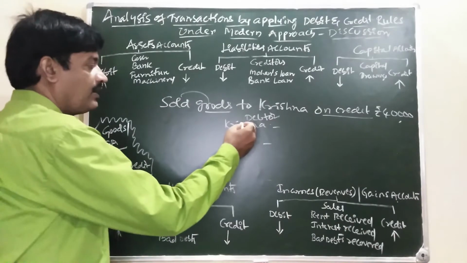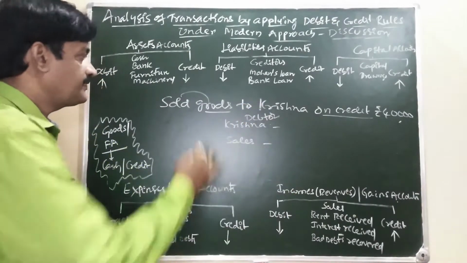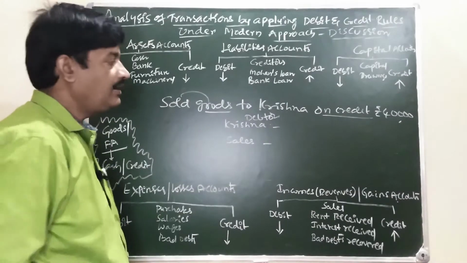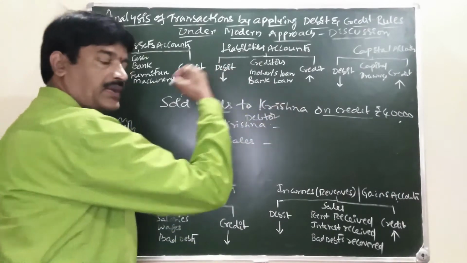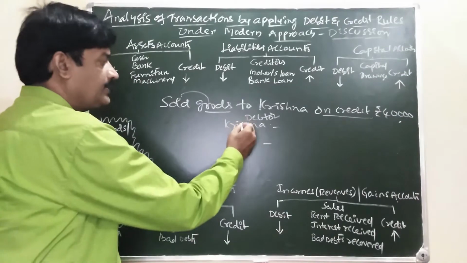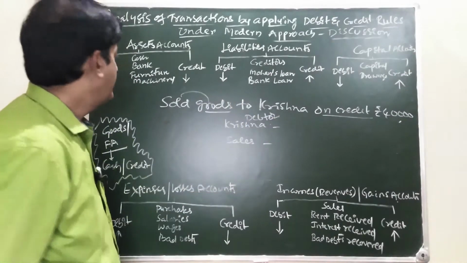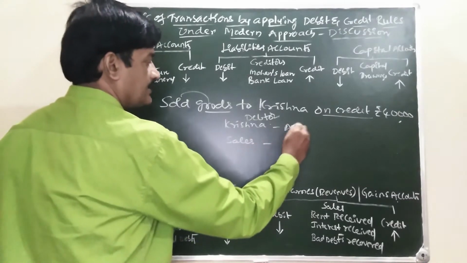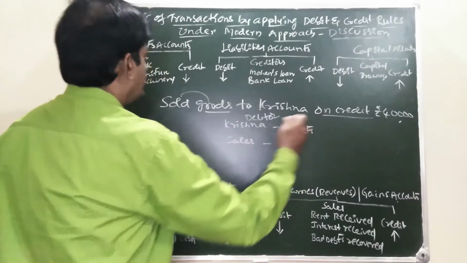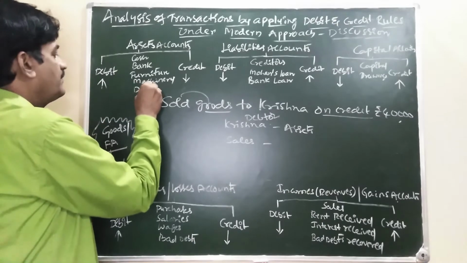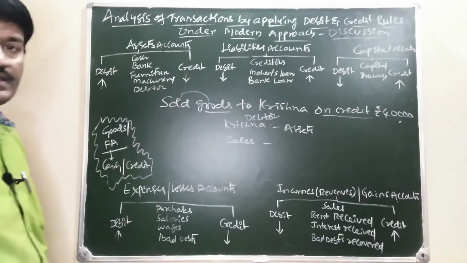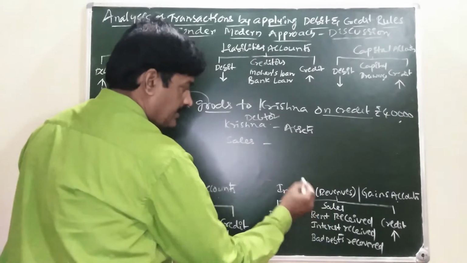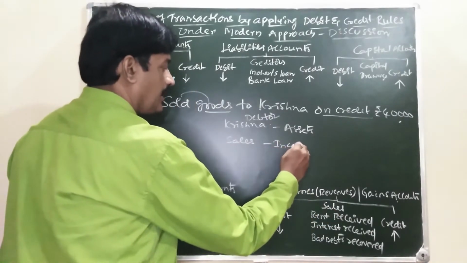Because we are selling goods to Krishna, not receiving cash immediately, it is due from Krishna. So Krishna is our debtor. Debtor comes in assets. Sales comes in income.